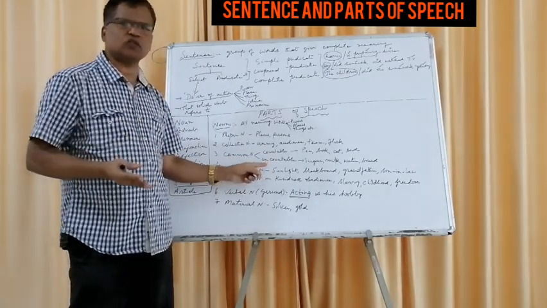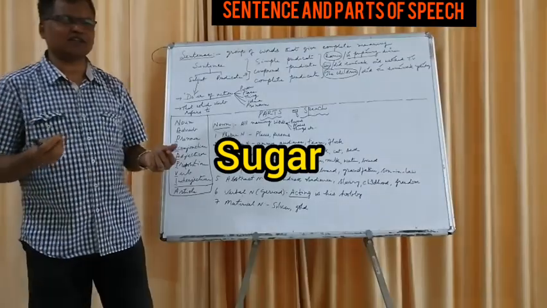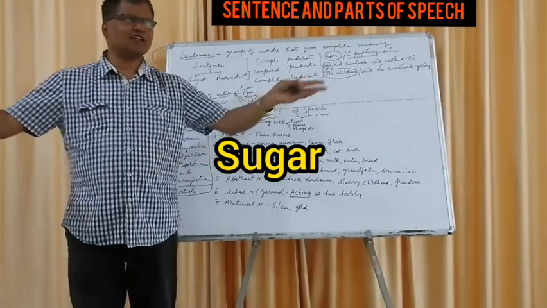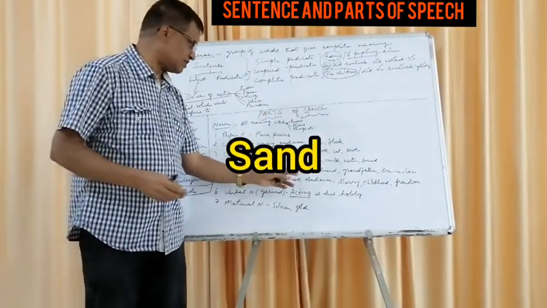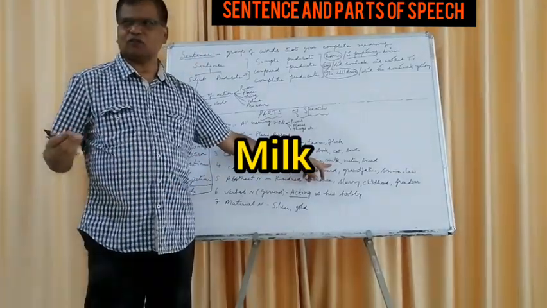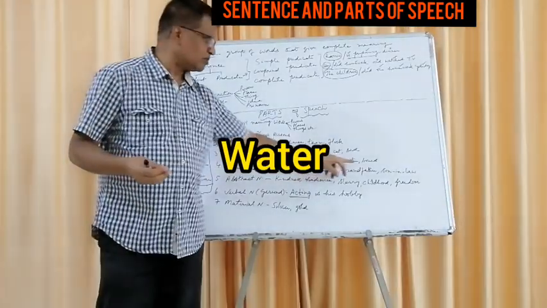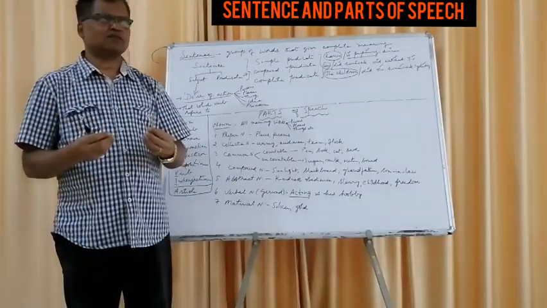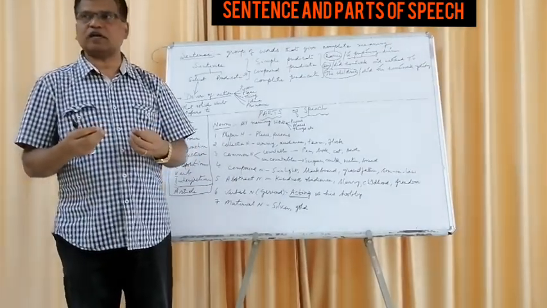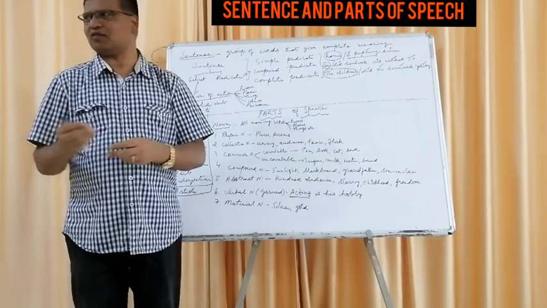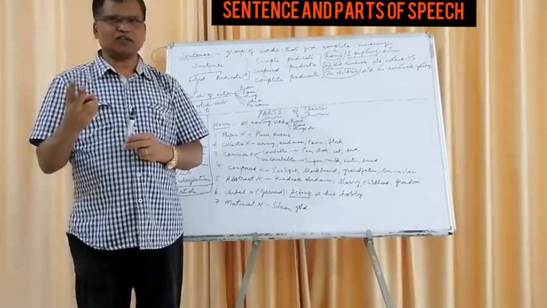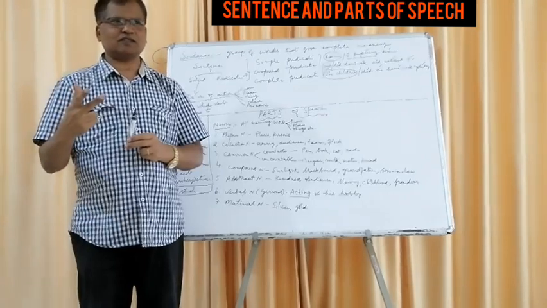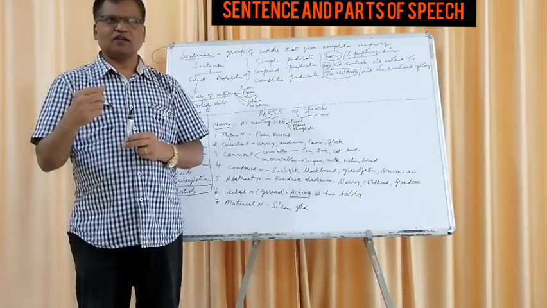Some of them are uncountable. Sugar, can you count the sugar? You can't. Sand, you can't. Milk, you can't. Water, you can't. Bread, no. You can't count that. But can you say breads? I bought 2 breads. Sometimes we use breads, so there is a slight distinction.